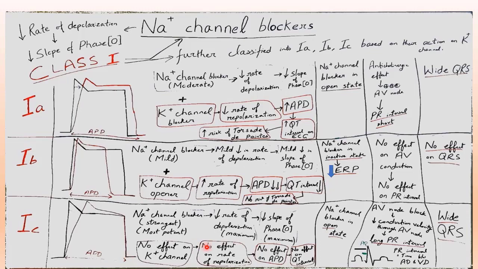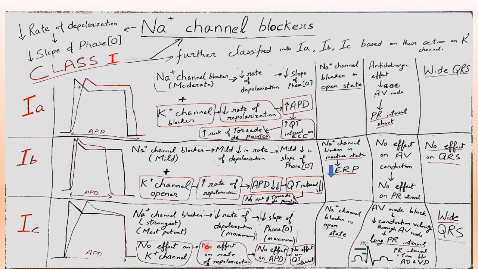Other features of class 1C: they are sodium channel blockers in the open state. They cause AV node block, so conduction through the AV node decreases. That results in a long PR interval on ECG, and PR is the interval between atrial depolarization and ventricular depolarization.